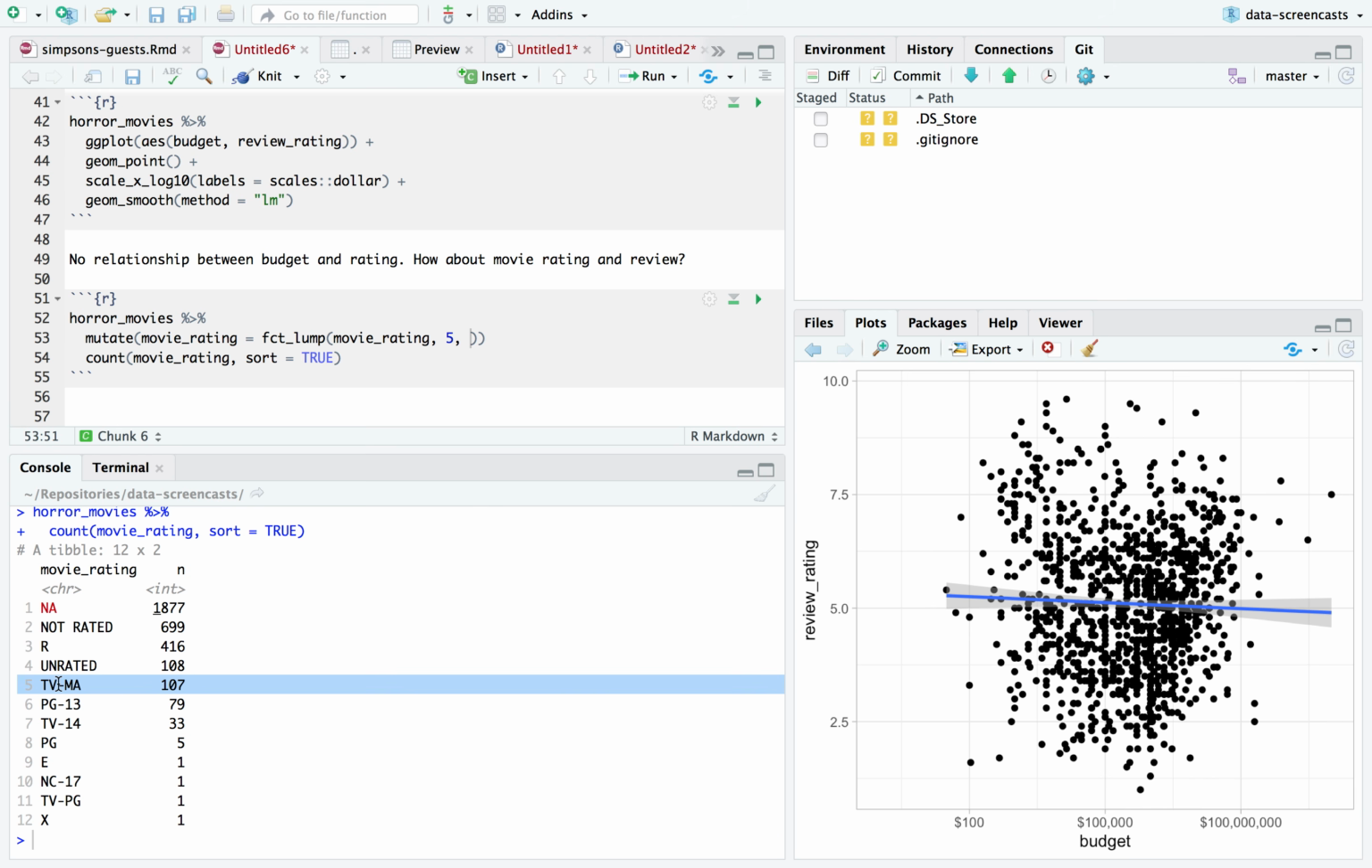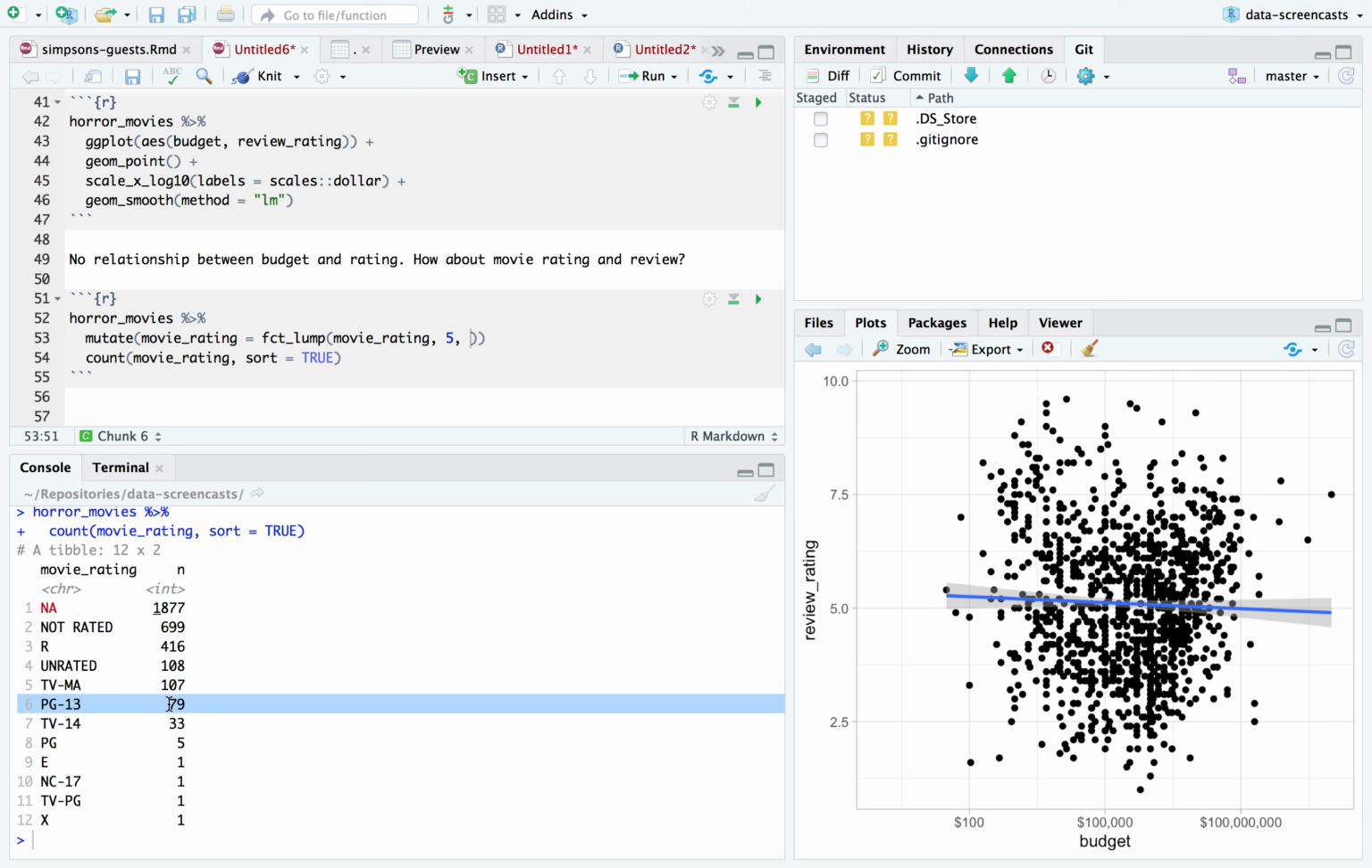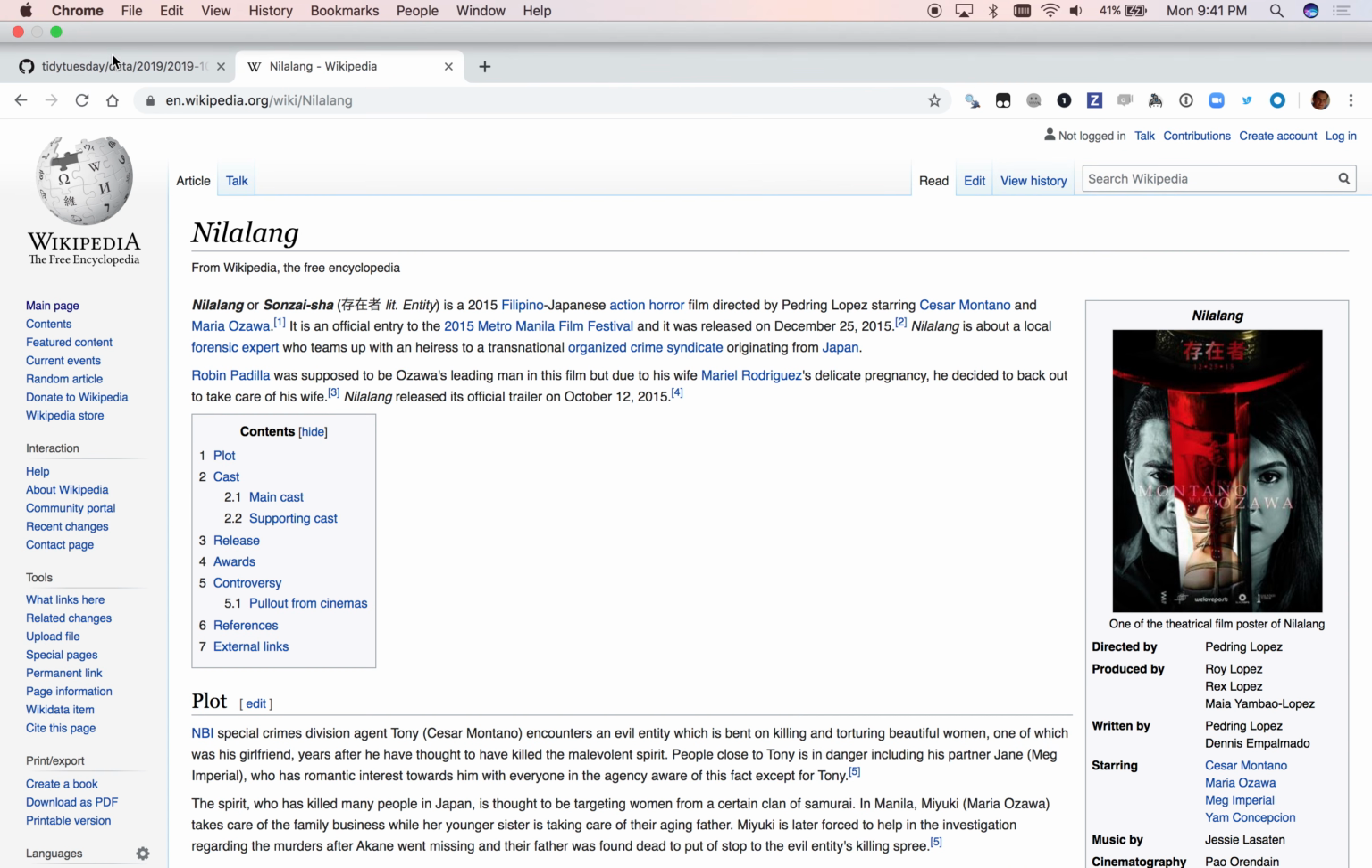TVMA is a TV rating, so it looks like we're mixing in some TV here. And then everything else is other. There are that few PG-13 horror movies. That doesn't feel right to me. Maybe it's a kind of a strange data set.